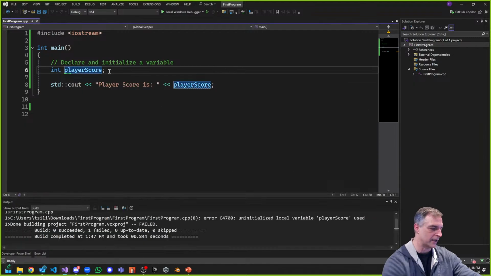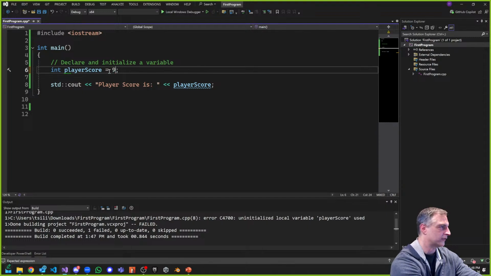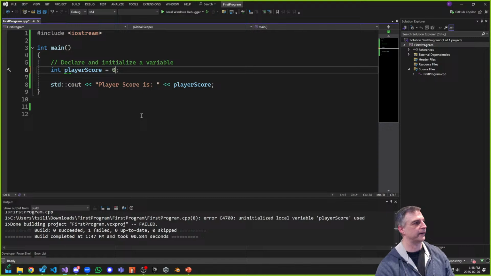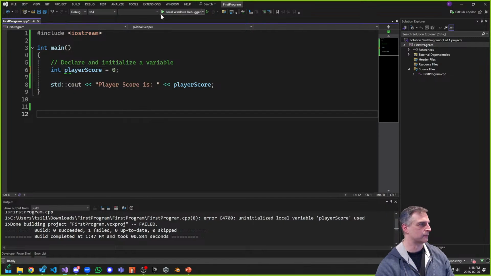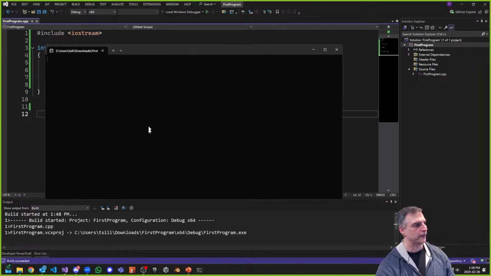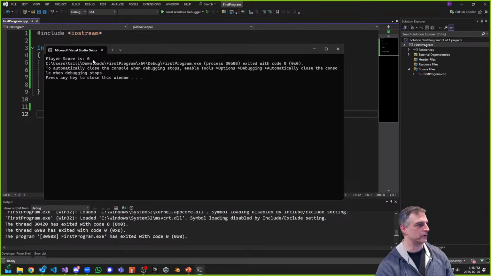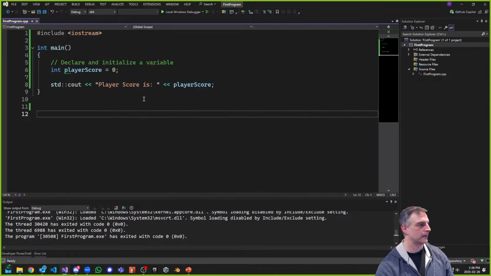Now, if I was to initialize it, let's say, for example, I initialize it as a 0, right? And if I did this and ran it again, then you can see that it says player score is 0, and we're good, okay? So this is definitely one way of doing it, all right? Player score is 0. We initialize and declare on the same line, and that's okay.